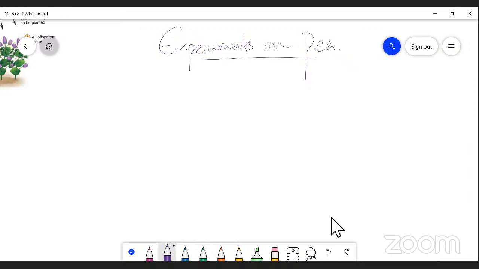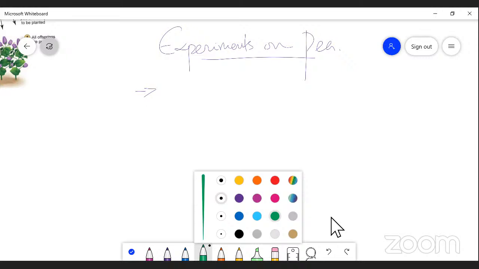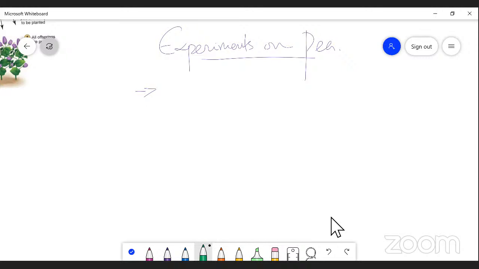First of all, he selected the Pisum sativum plant. It is an annual plant.